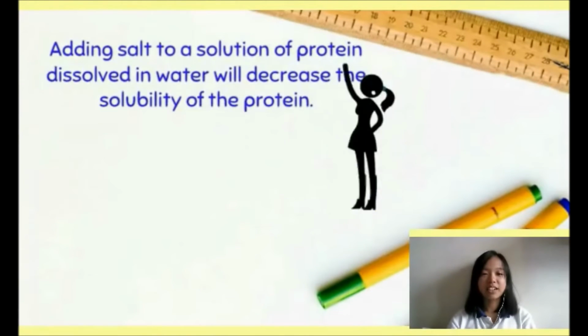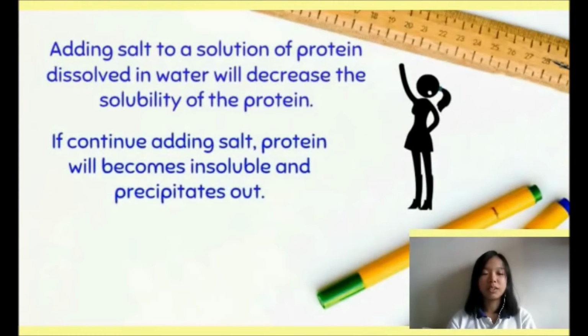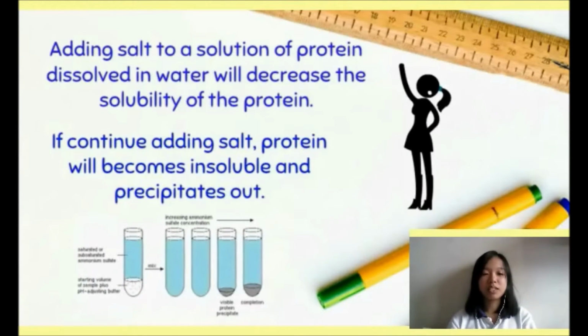Salting out is a technique of precipitation. Adding salt to a solution of protein dissolved in water will decrease the solubility of the protein. If we continue adding salt, the protein will become insoluble and precipitate out.